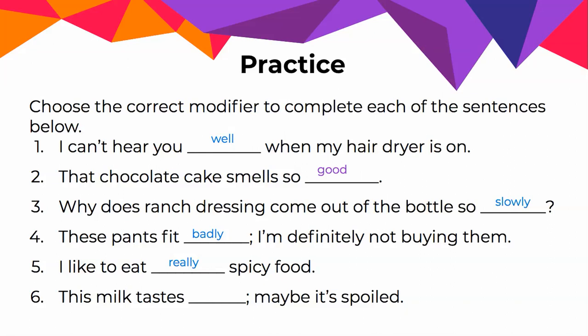And 6, this milk tastes blank, maybe it's spoiled. So if it's spoiled, we're looking at badly or bad. So come to the verb. What kind of verb is it? Is it an action? Is the milk doing the tasting, or is it setting up a description? We're again setting up a description, which means we need the adjective form bad because it's a predicate adjective.